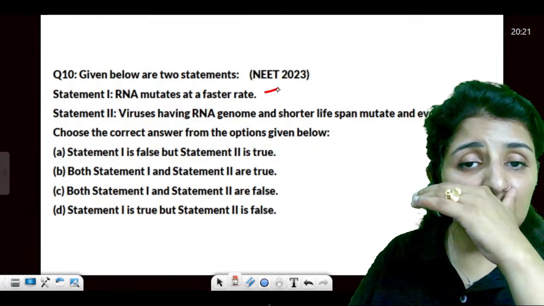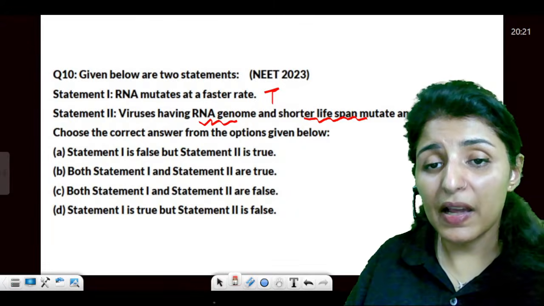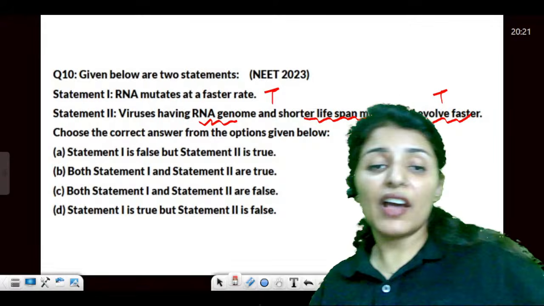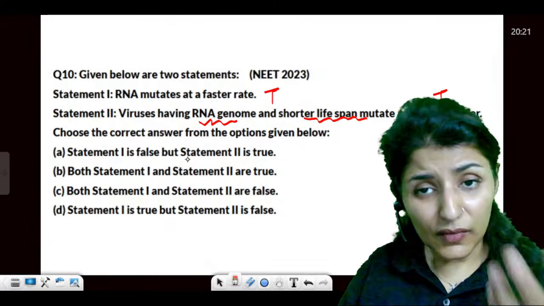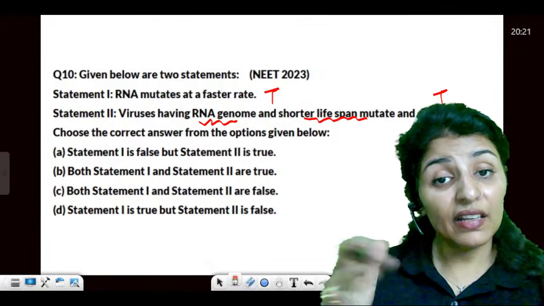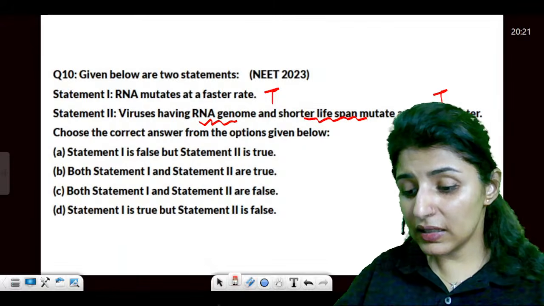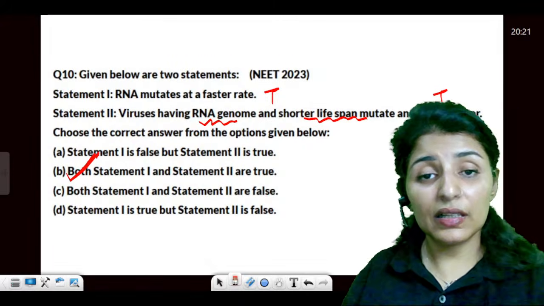RNA mutates faster. True. Viruses have an RNA genome and a shorter lifespan, so they mutate faster and evolve faster. This is also true. Viruses that contain RNA, such as retroviruses, HIV, and COVID, have a shorter lifespan and evolve faster. Both the statements are true. Please tell me that these points are clear to you all.